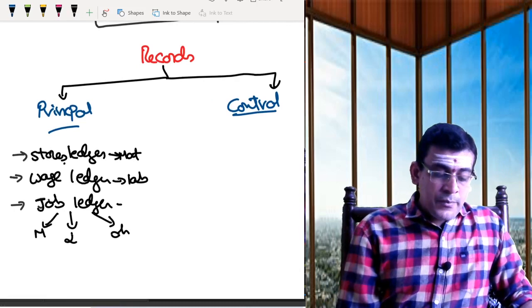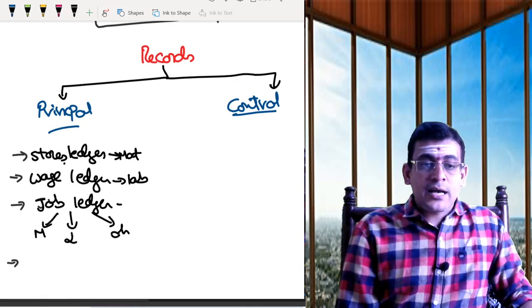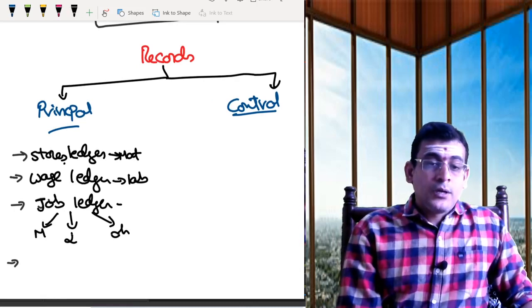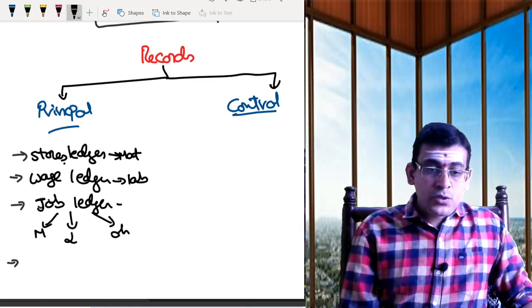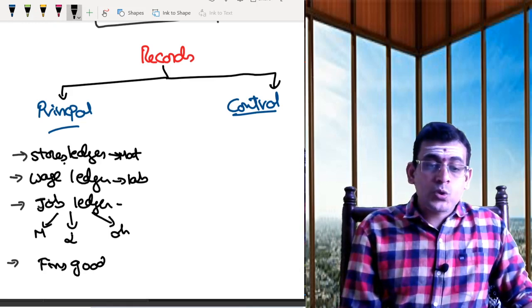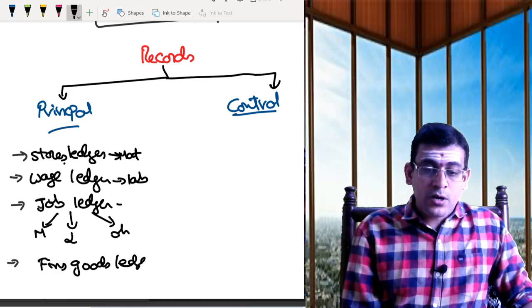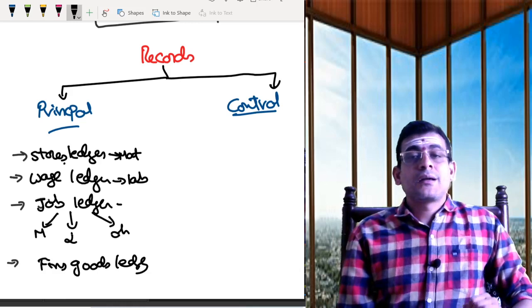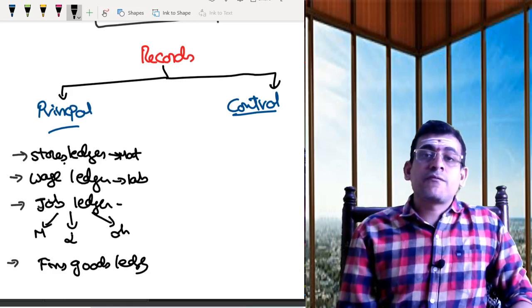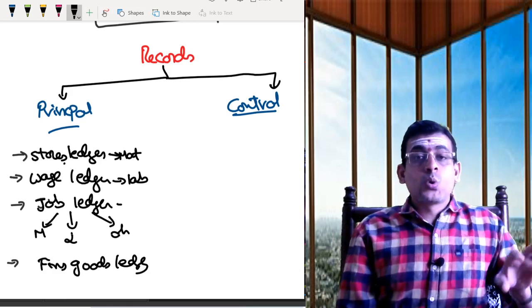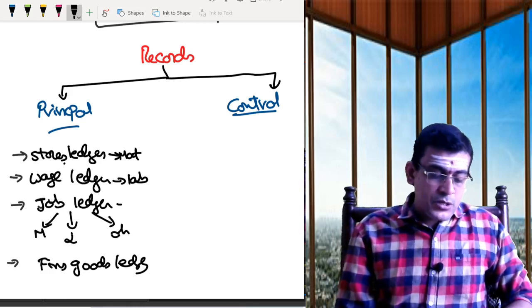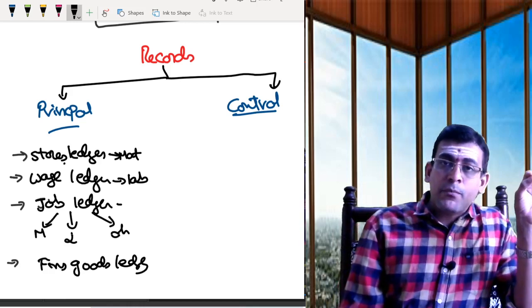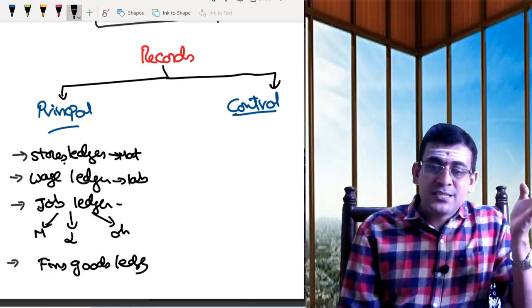Then the next is the finished goods ledger. This ledger will record the goods received from the production department and ready for sale.